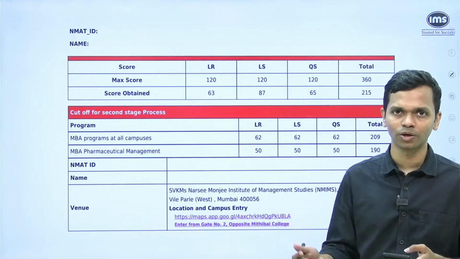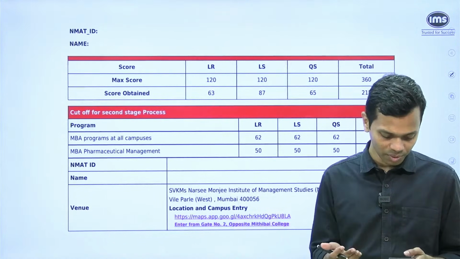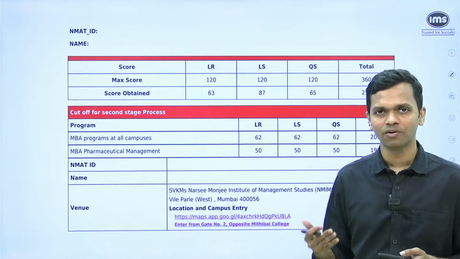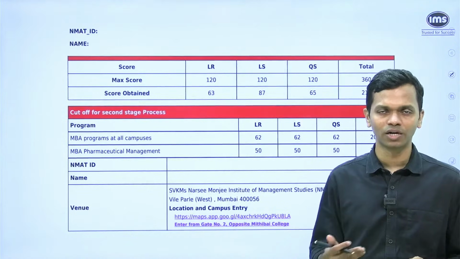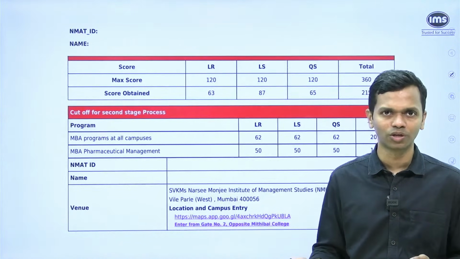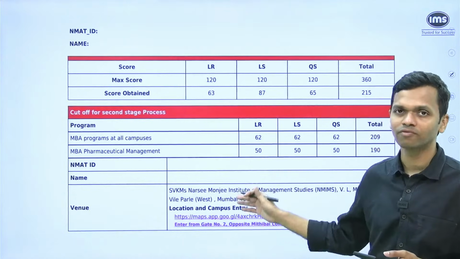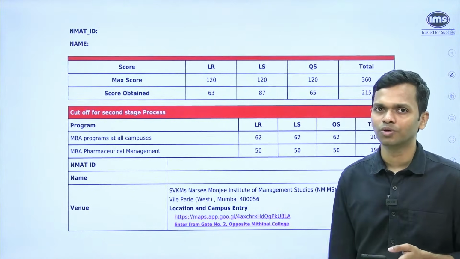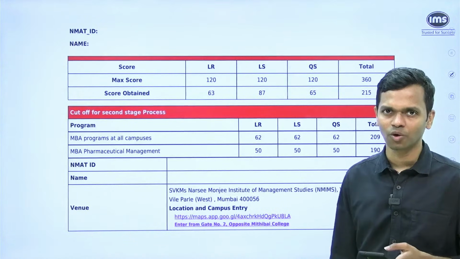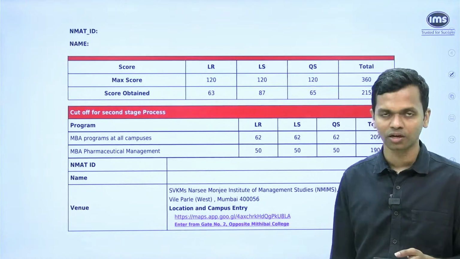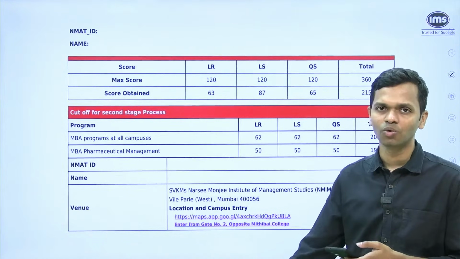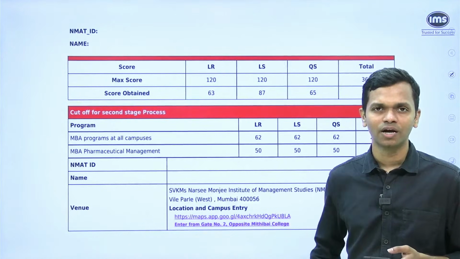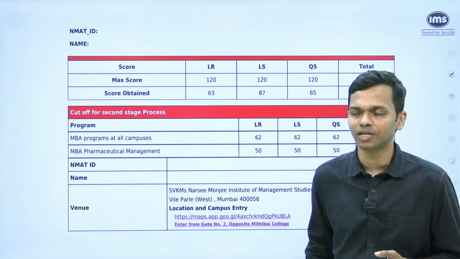If you log into the candidate dashboard right now, again, I'm repeating, a lot of you will not be able to see this document because they have revoked it. Some people were able to download it at around 2:15, 2:30, 3 p.m., and they have the PDF now. So let's first look at what the PDF contains and what the next steps are. Of course, we'll wait for the final call letters as well, which should be out in a couple of hours maybe, because if it was out at 2 o'clock and they have revoked it, maybe there's some additional work that they are doing. But otherwise, I think it should be out fairly quickly anyway.